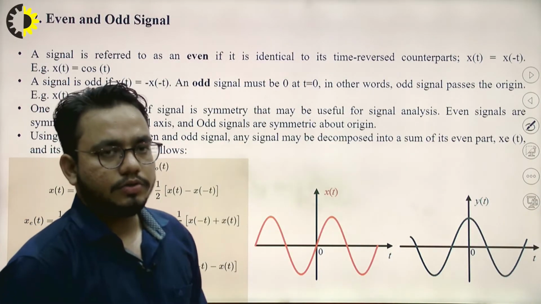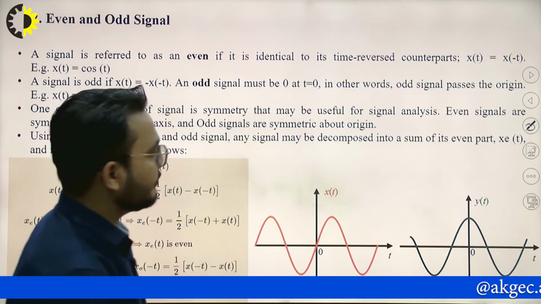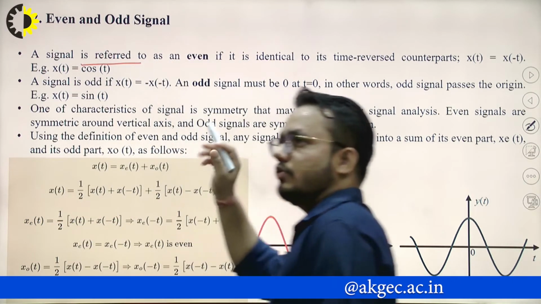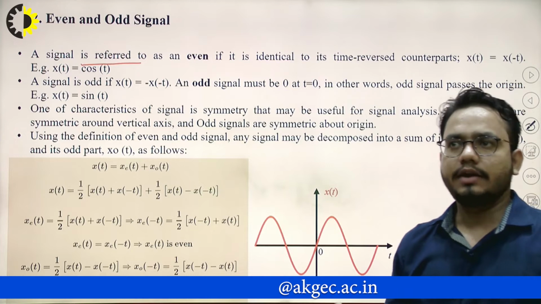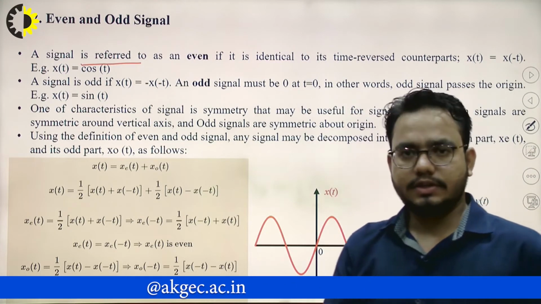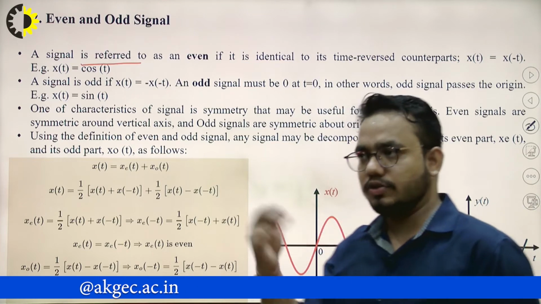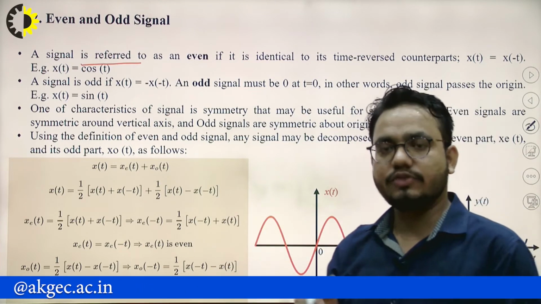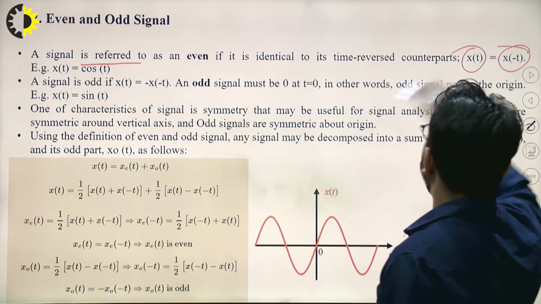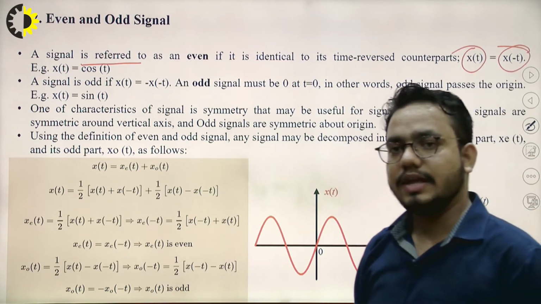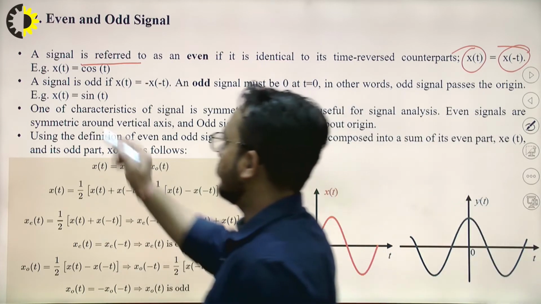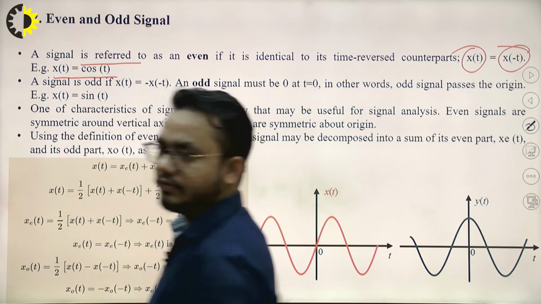Secondly, we will talk about even and odd signals. What is an even signal, and what is an odd signal? If you have a signal x of t, and you take the image of that signal, the image will be x of -t. So if x of t equals x of -t, we say that the signal is an even signal. One example is cos of omega t.